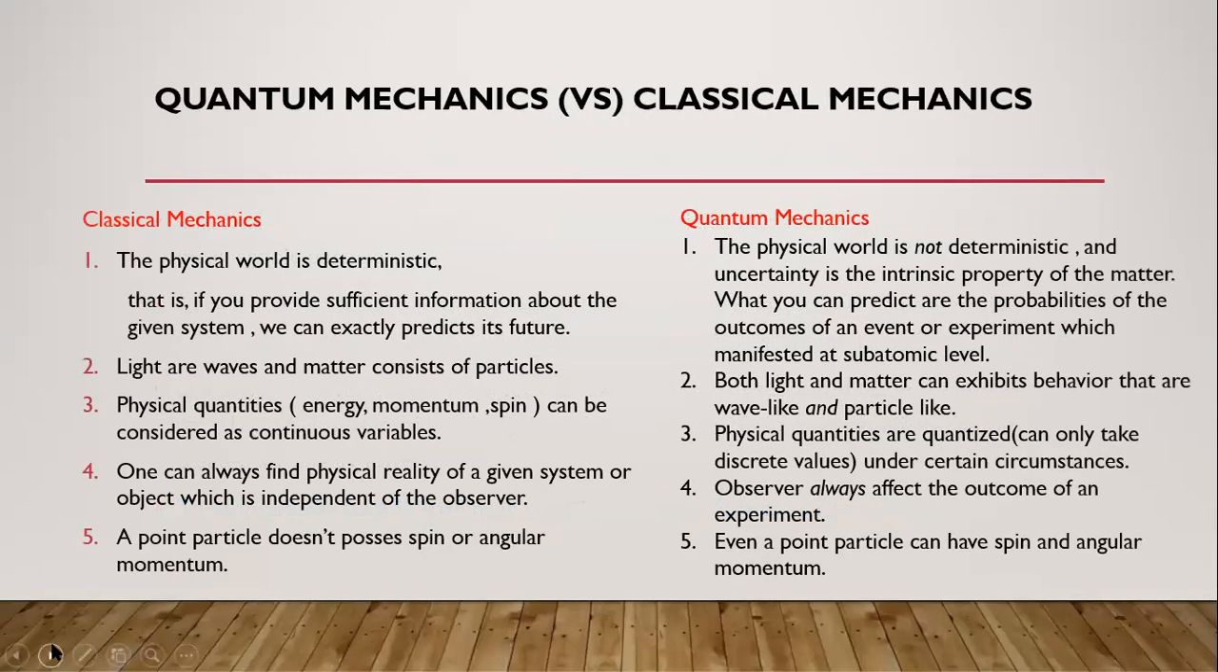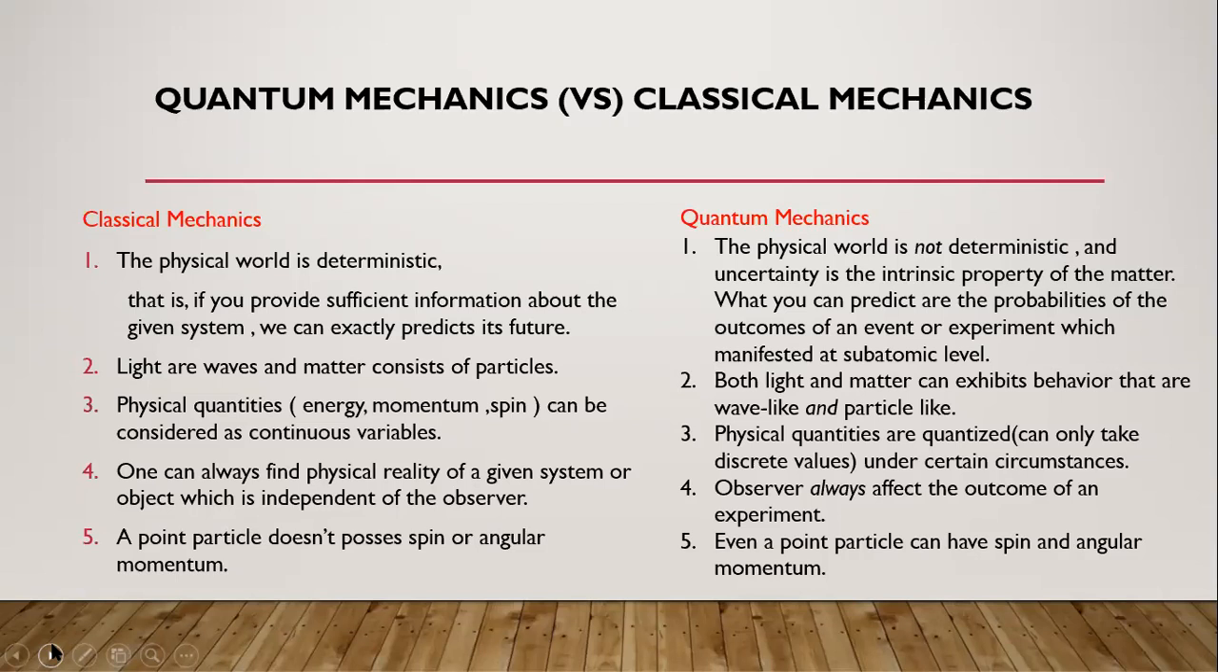Now coming to the basic differences here. The physical world is deterministic in classical mechanics. That is, if you provide sufficient information about a given system, we can exactly predict its future. Whereas in quantum mechanics, the physical world is not deterministic. It is statistical. We cannot determine all the momenta and positions and parameters of quantum mechanical things exactly. There should be some uncertainty; uncertainty is an intrinsic property of matter.